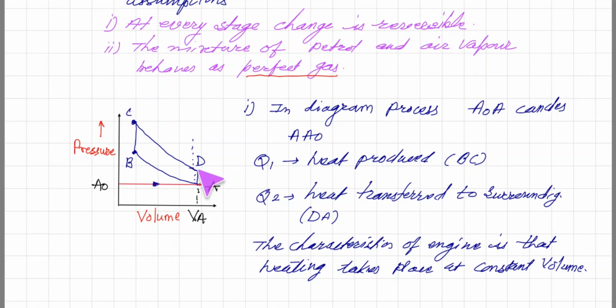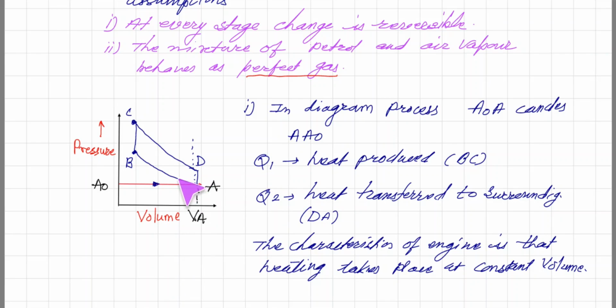So we know that during this operation, the outlet valve was open and the gas and heat energy was forced outside to the surrounding, and so Q2 is heat transferred to the surrounding. So now whatever amount of heat is actually utilized for rotation of the wheel is Q1 minus Q2, that is the difference of Q1 and Q2, and that quantity is actually converted into work done.